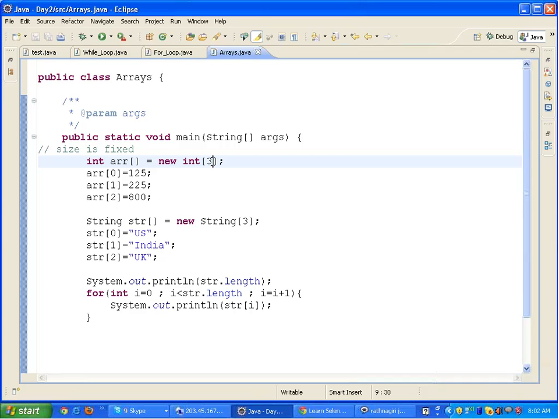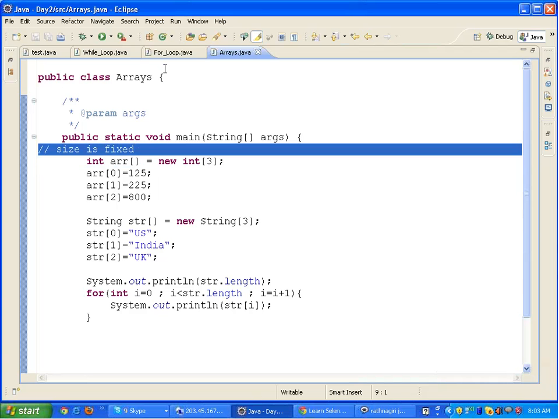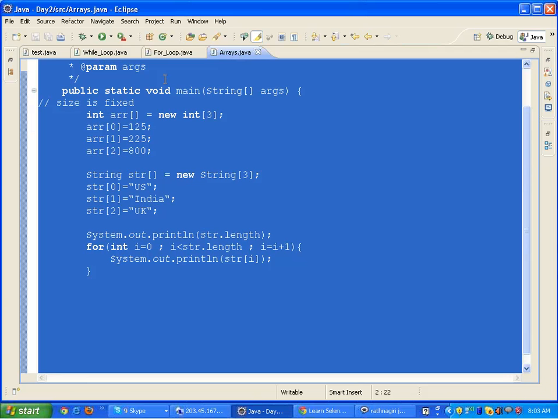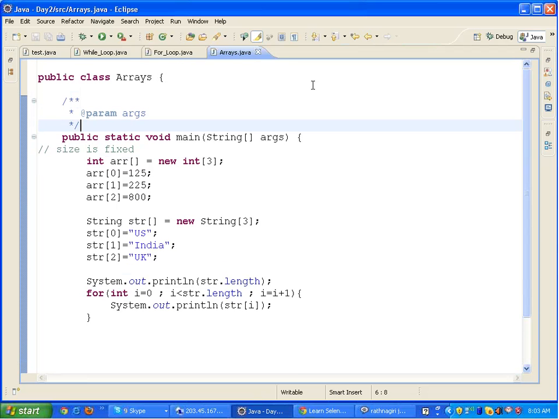So I can put my test data inside an array, and then from the array I can read it and put the test data inside the text fields, right? So that's how we do it. We read the test data from an Excel file, put it inside an array, and from the array Selenium reads it and puts it inside the application. So at times you will require arrays as well, and we will see how we practically implement this.